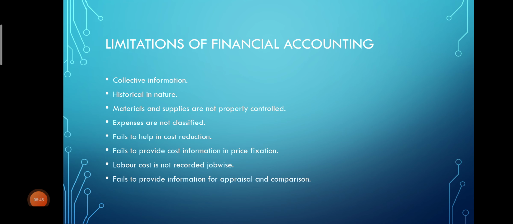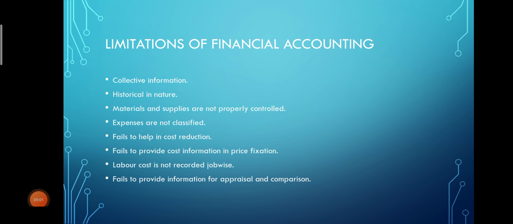So you cannot compare the expenses and all. Okay, so because of that reason it will not provide proper information for appraisal and comparison.